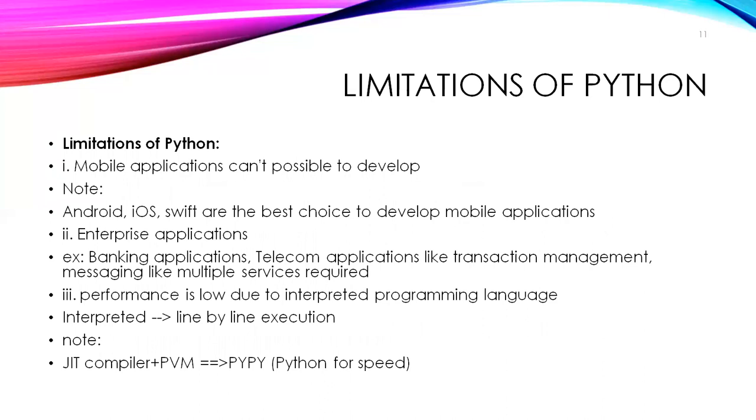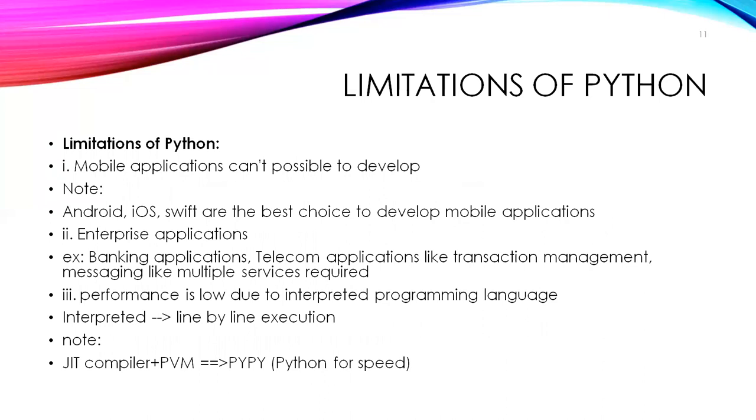Now we'll see that Python came into the market in 1991, but only in the last few years, from 2017 onwards, are we hearing about Python again. Previously Python was not that popular, and the reason is some limitations.